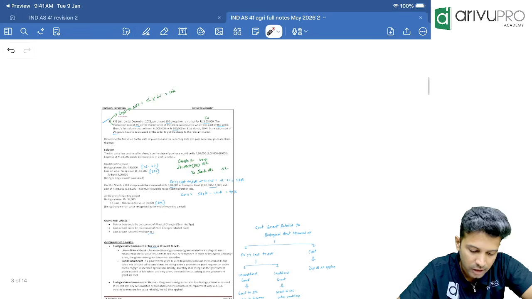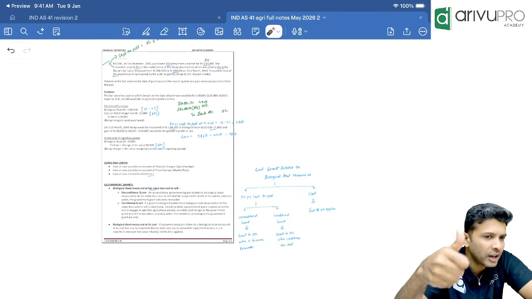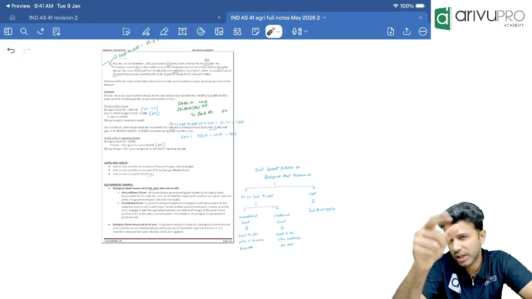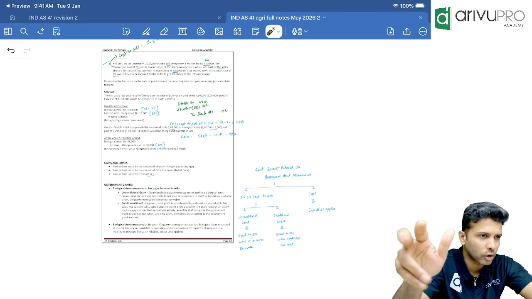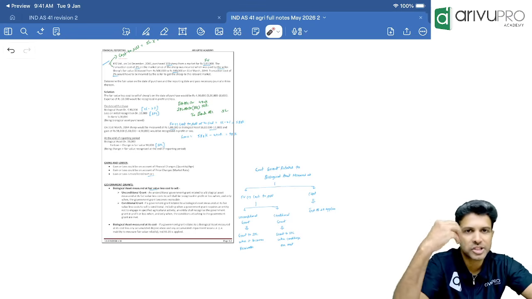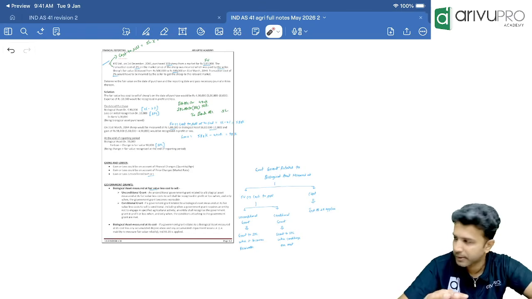Next is gain or loss. 2 kinds of gain can arise here. One is the price change gain. Another one is physical change gain. If the question asks, then calculate separately. Otherwise, total gain is good enough. Doesn't matter whether it is price change, physical change gain or total gain. Every gain will go to SPL over here.